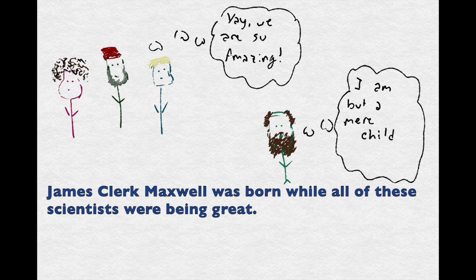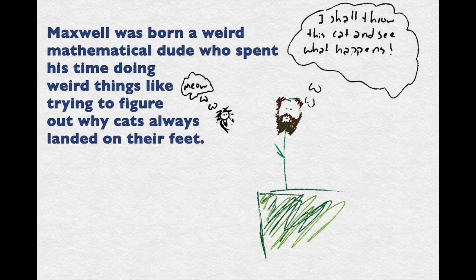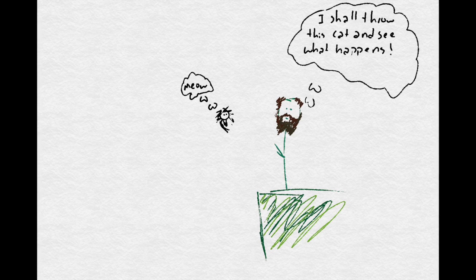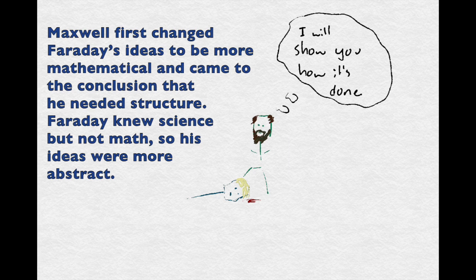James Clerk Maxwell was born while all of these scientists were being great. Maxwell was born a weird mathematical dude who spent his time doing weird things like trying to figure out why cats always landed on their feet. Maxwell first changed Faraday's ideas to be more mathematical and came to the conclusion that he needed structure. Faraday knew science but not math, so his ideas were more abstract.